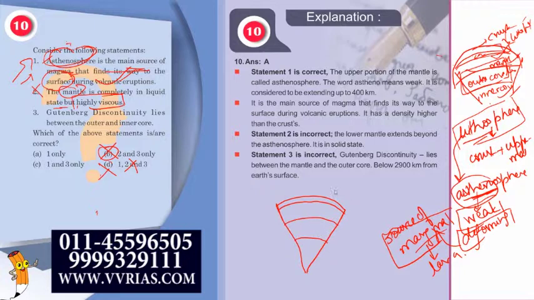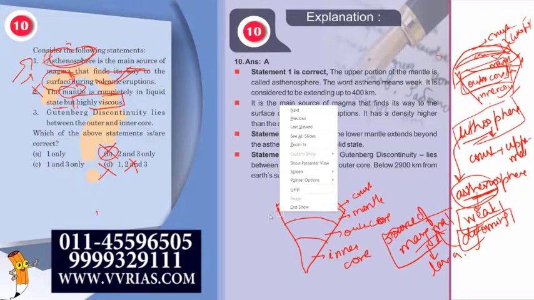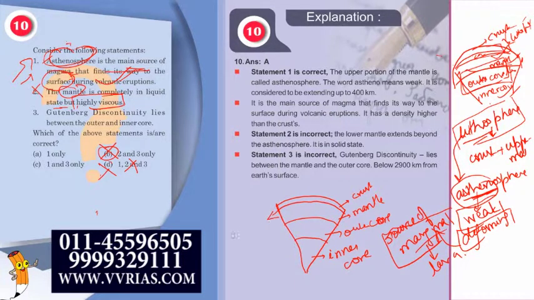Let us mark the layers first. This is your crust, this is your mantle, this is your outer core, and this is your inner core. Now the discontinuity between your crust and mantle is called the Mohorovičić discontinuity.